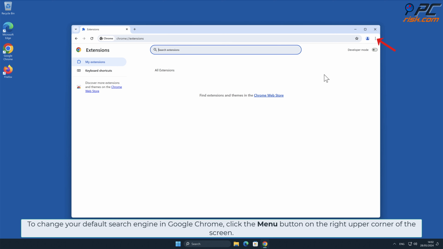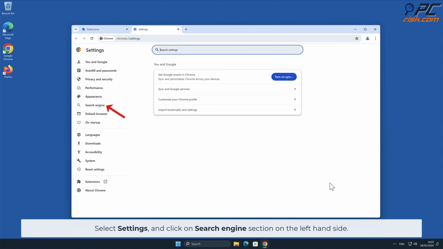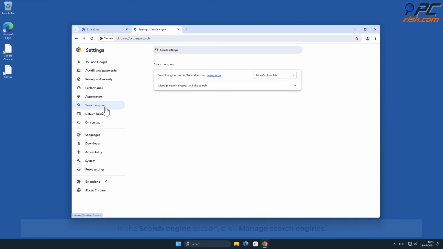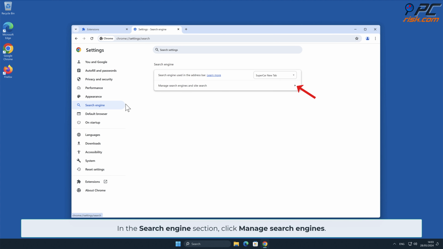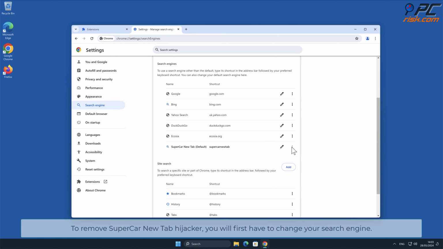To change your default search engine in Google Chrome, click the menu button on the right upper corner of the screen. Select Settings and click on Search Engine section on the left-hand side. In the Search Engine section, click Manage Search Engines. To remove SuperCar New Tab hijacker, you will first have to change your search engine.